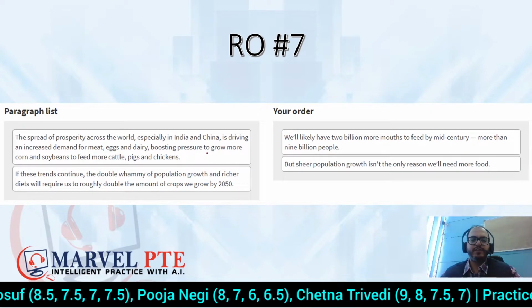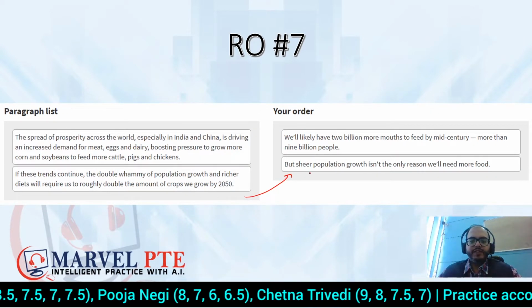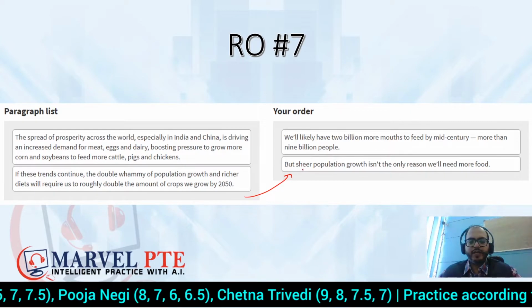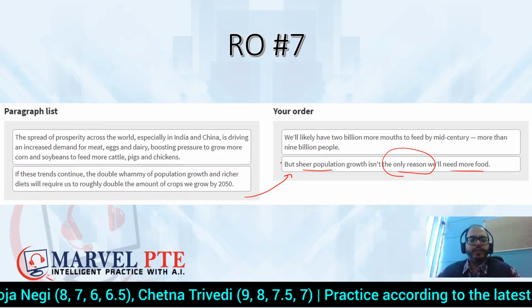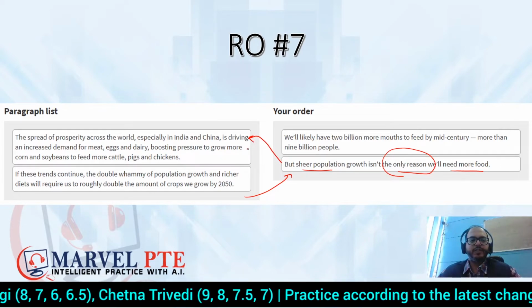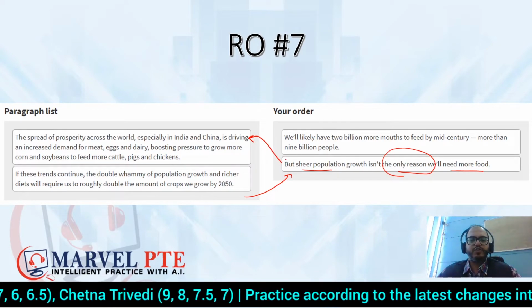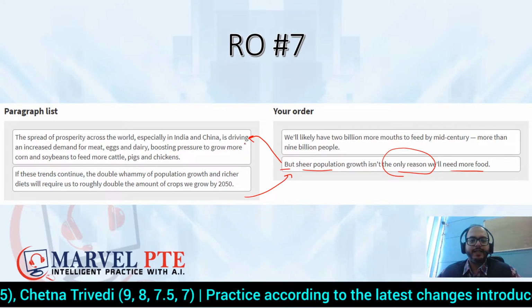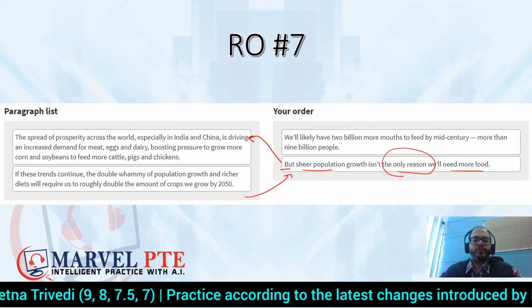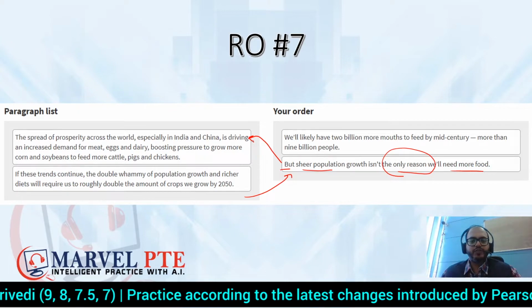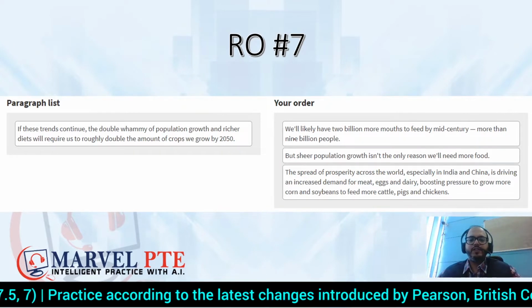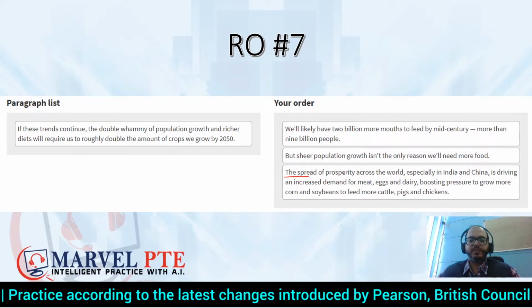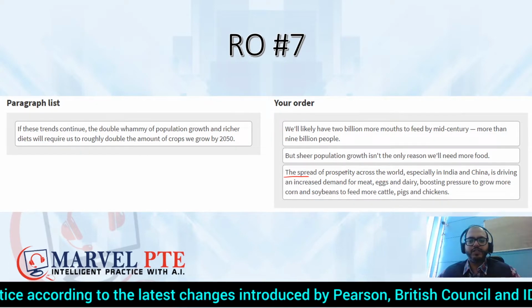So what we have done is we have filled this reason. The first reason यहाँ पे हम दे चुके हैं, but sheer population isn't the only reason. We will need more food. अब उसके बाद आपका ये इसकी explanation बनती है because this is your statement और ये क्यों चाहिए. This is our explanation. So as per our TO strategy, SO strategy, इसका subject हमारा उसका object बनता है. So what we have done is हमने यहाँ पे इसको place कर दिया है. The spread of prosperity across the world especially is driving.